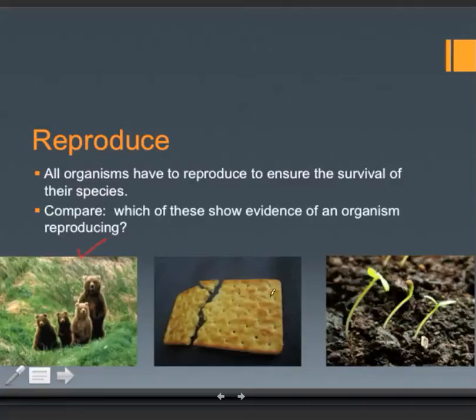Yes, absolutely. Here we have a cracker. The cracker used to be whole, and then it broke into 3 pieces. Is that reproducing? No. These aren't creating 2 new pieces. This is a cracker just breaking into smaller pieces. And here we have a seed sprouting into seedlings, 3 new plants growing, which all possess the 5 characteristics of living things. Yes, that's an example of reproduction.